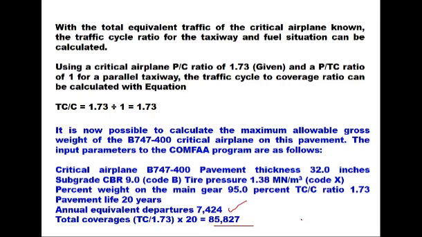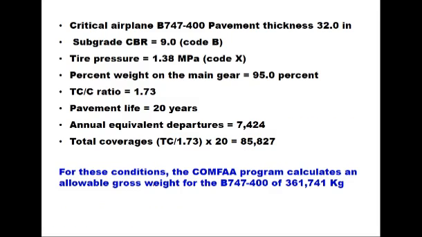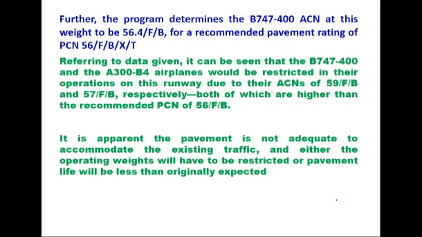85,827. Now with these input data, the COMFA program calculates an allowable gross weight for the Boeing aircraft, that is 361,741 kg, and further the program determines that ACN at this weight is 56.4 FB for a recommended pavement rating of PCN equal to 56 FBXT. So that is the recommended pavement rating for this particular pavement, which is given in the example problem.